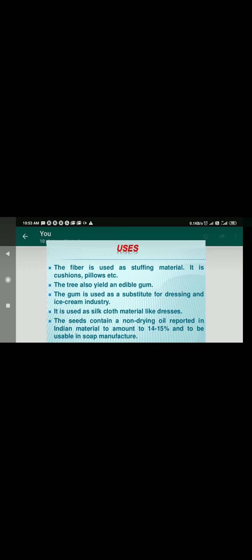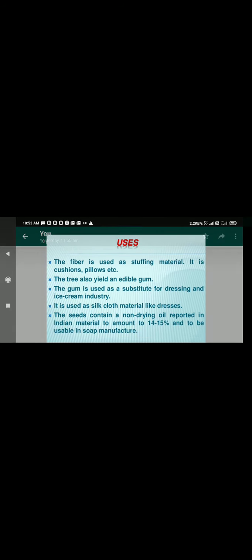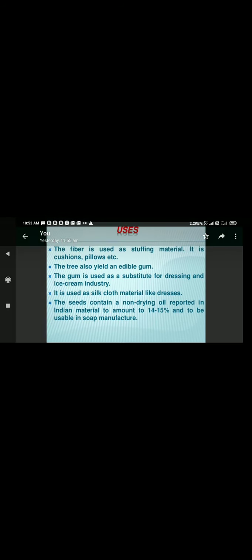Uses: the fiber is used as a stuffing material for cushions, pillows, etc. The tree also yields an edible gum. The gum is used as a substitute for gum tragacanth in the dressing and ice cream industry. It is used as a silk cloth material like dresses.